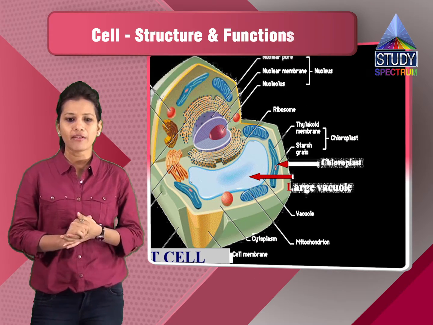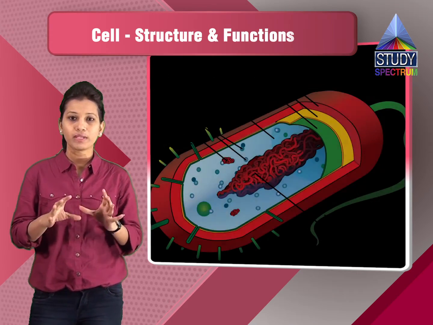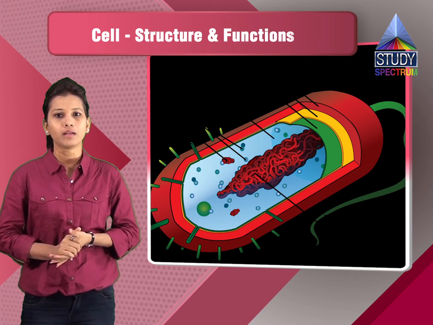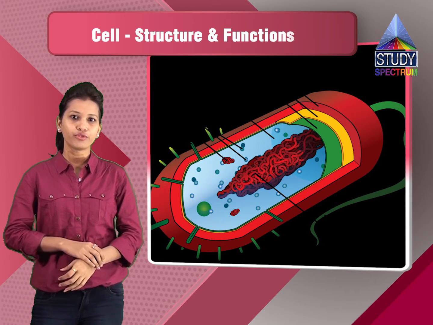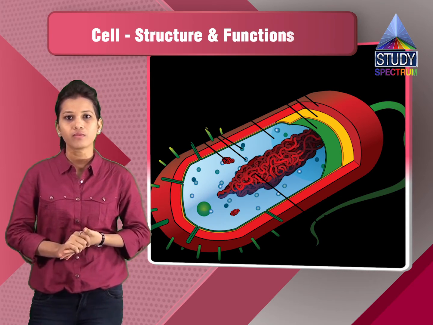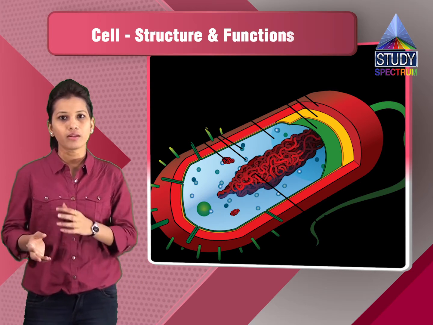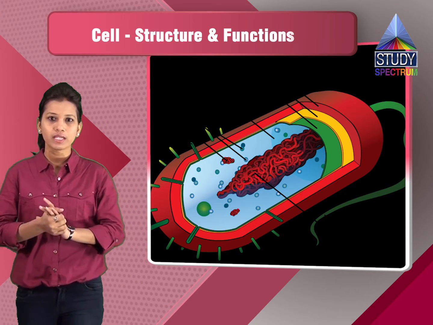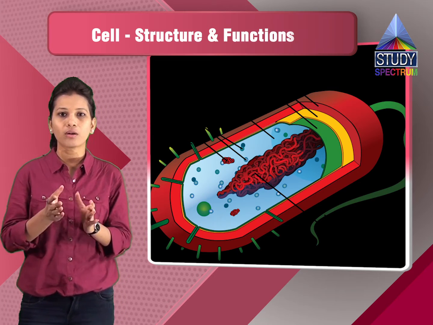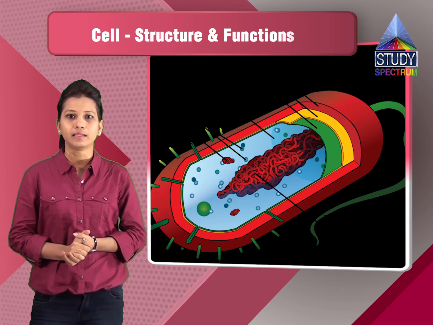The capsule is the protective covering for certain bacteria. As I've told you, the pneumonia bacteria, Streptococcus pneumoniae, has two types of strains. One has a capsule and the other does not have the capsule. So these are the different types of bacterial cells which have the capsule, which is the protective covering for the bacterial cell.